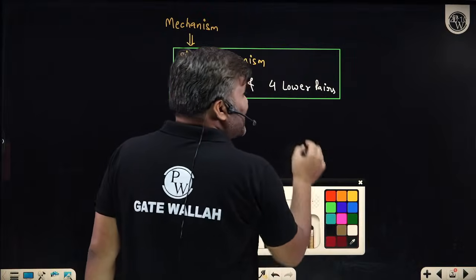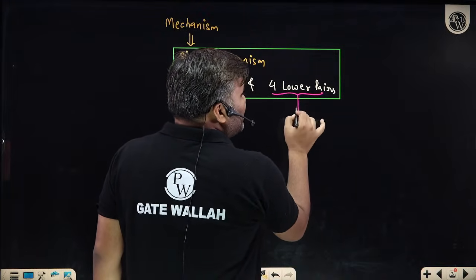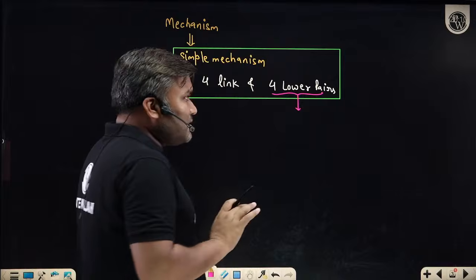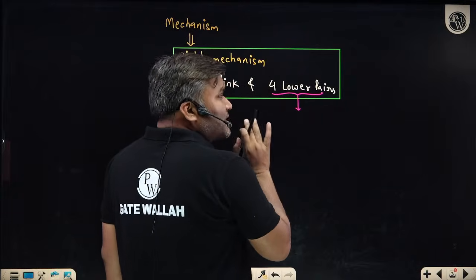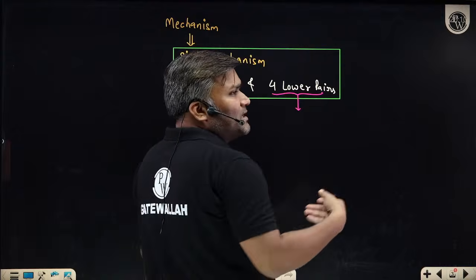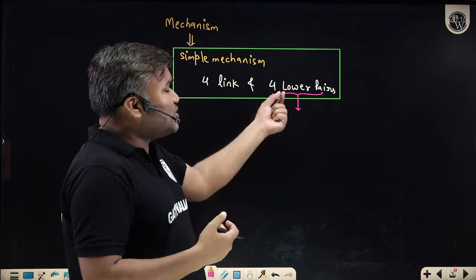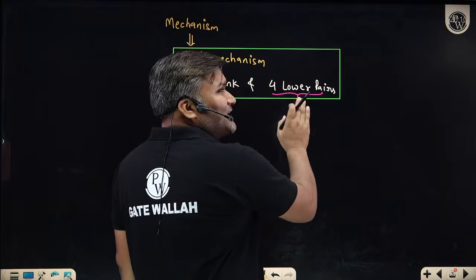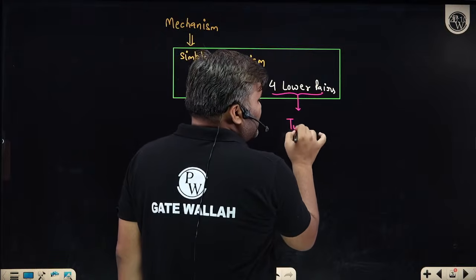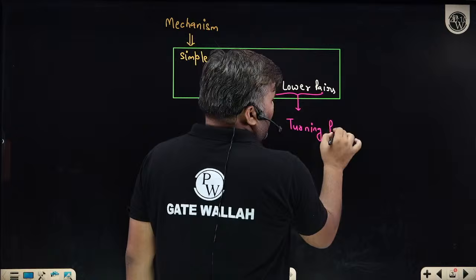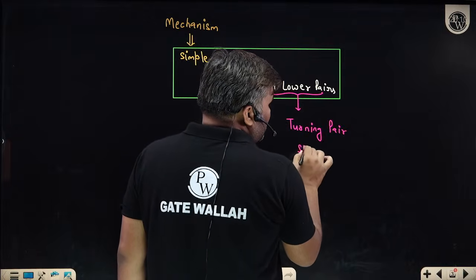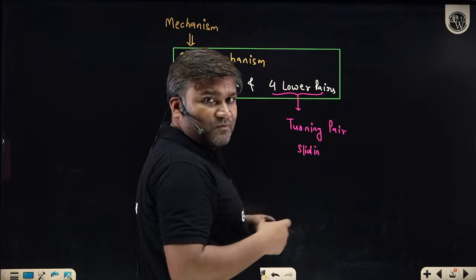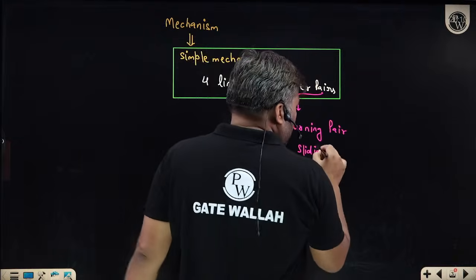And these lower pairs can be anything. Lower pair means whenever we have a kinematic pair with surface contact. In a 2D mechanism, we generally see these lower pairs either in the form of a turning pair or in the form of a sliding pair. So a lower pair can be a turning pair, or a sliding pair, or a mixture of both. We may have only turning pairs, or a few turning pairs and a few sliding pairs.